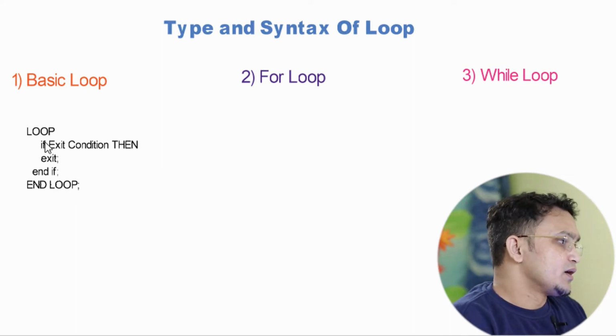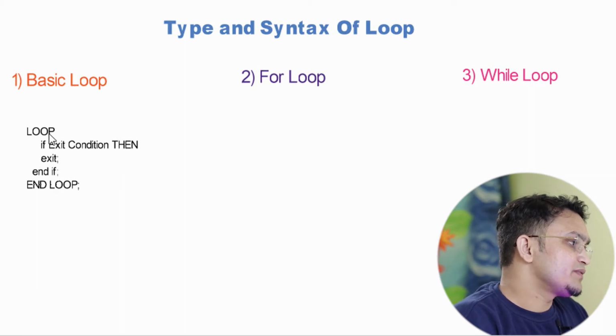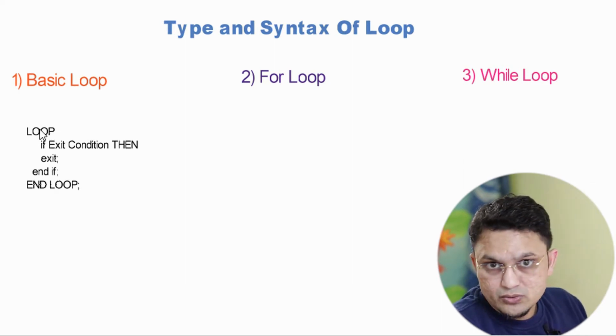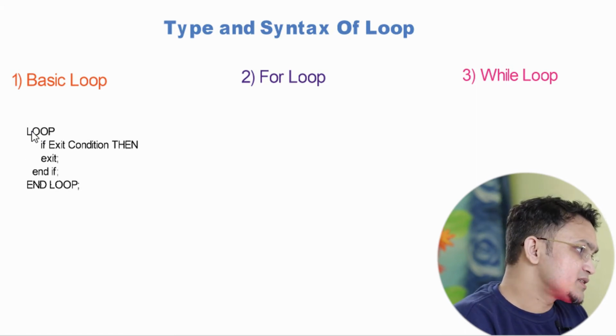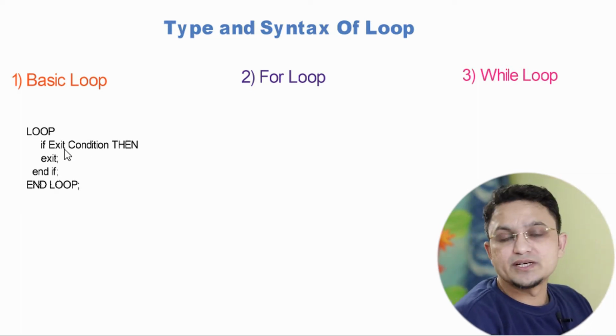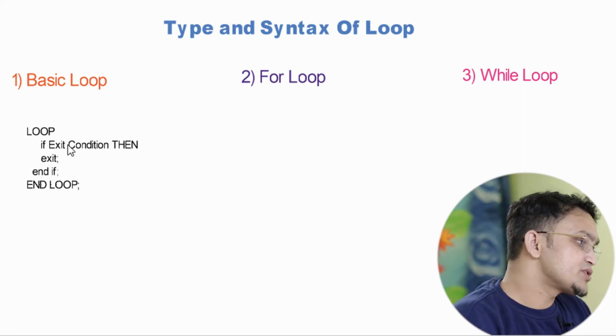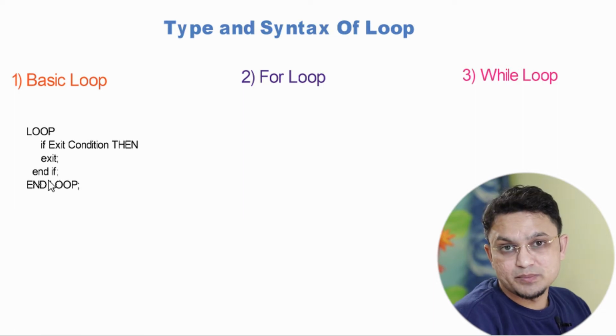Now how exactly will this basic loop work? Whenever the control comes over here, it will check this keyword, it's loop, so it will consider the loop. Once it executes this line, it will come inside and check the condition, whether this condition is true or false. If it is true, then it will execute this line, exit. Otherwise it will come over here and execute that piece of code.